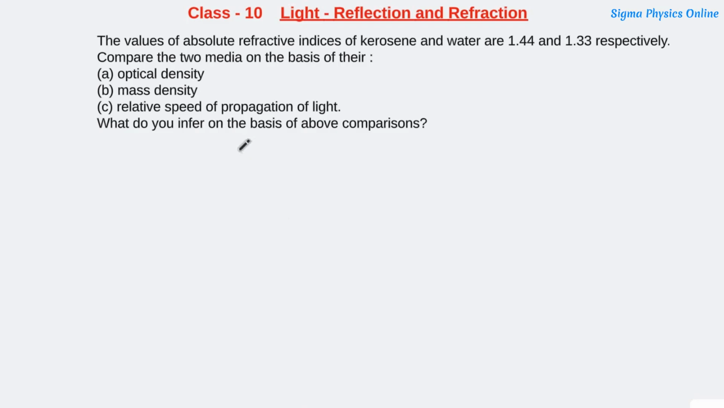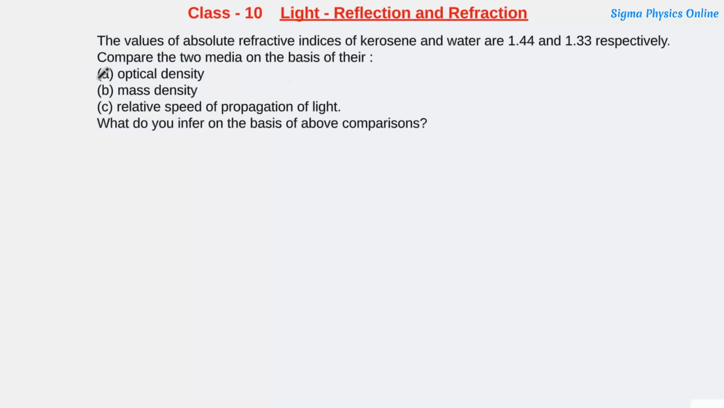Hello students, welcome back. Let's take up another question. This question is from the Light chapter. The values of absolute refractive indices of kerosene and water are 1.44 and 1.33 respectively. Compare the two media on the basis of their optical density, mass density, relative speed of propagation of light. What do you infer on the basis of the above comparison?